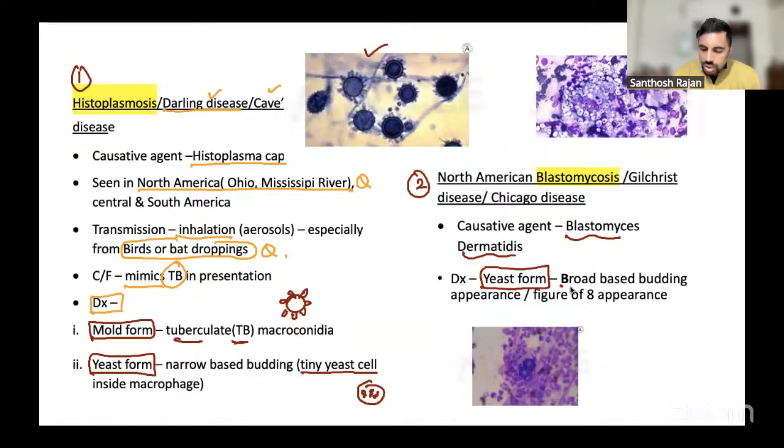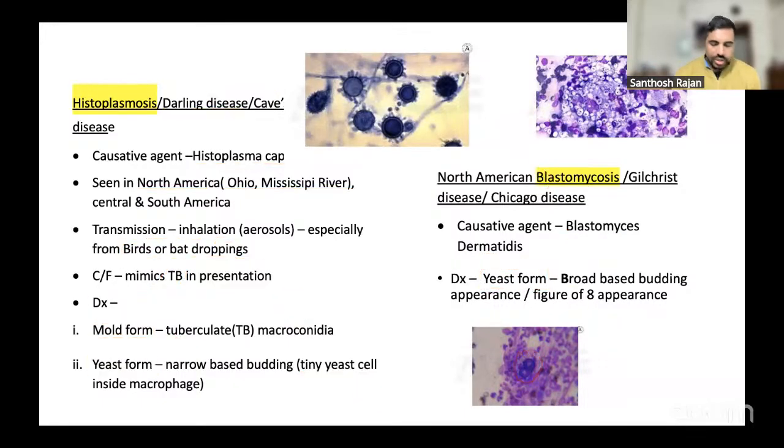So the yeast will look like a bee. Blastomyces is a bee. You call it broad-based. The cell will be broad like this, and the budding itself will look like this. You can see the picture here: figure of eight appearance of broad-based budding cells. That's it, this much only. Clinical features are the same: it causes lung infection, pulmonary infection, and disseminates all around and causes any disease. That's all for this.